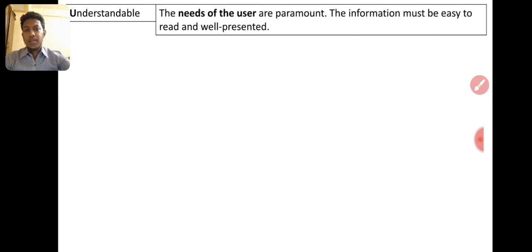Then understandability: information should be understood. If you write the information to our manager in Chinese letters, he can't read it, he can't understand it, so it should be understandable. The needs of the users are paramount. Paramount means important, significant. The information must be easy to read and well presented, that's why it's understandable. For this only the dashboard concept was introduced.